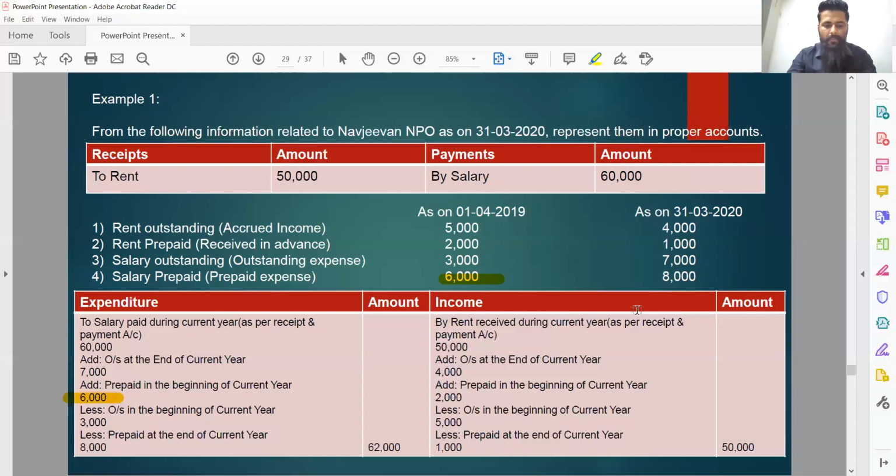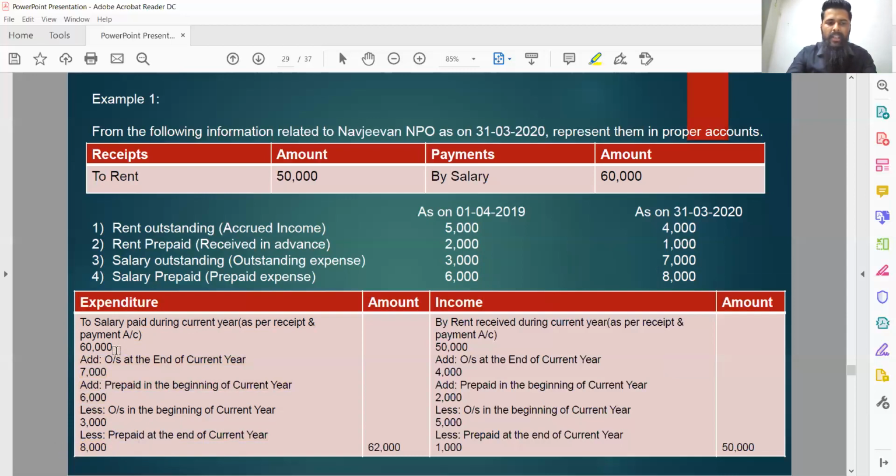In the same manner, 8,000 were paid in advance by the end of the current financial year, which means it was paid by the end of the current financial year, but it was not actually the expense of the current year, but it is an expense of the upcoming year. We have paid salary in advance. So the movement of money happens in this year, but the actual expense will be accounted in the upcoming year. So these 8,000 rupees were not actually part of the current year's expense. So it should be deducted right here.